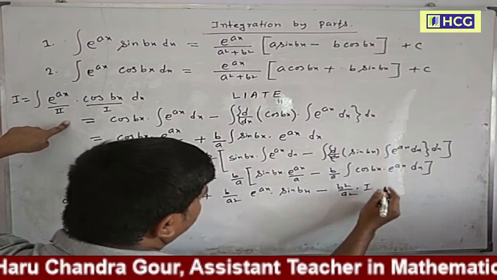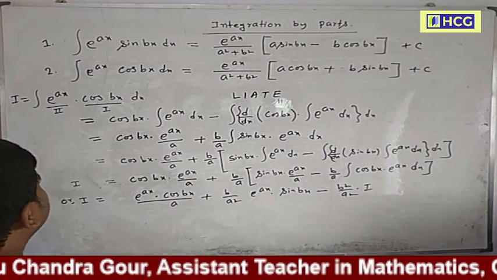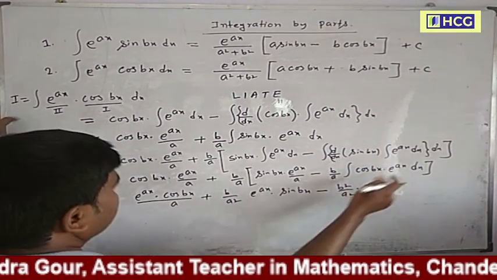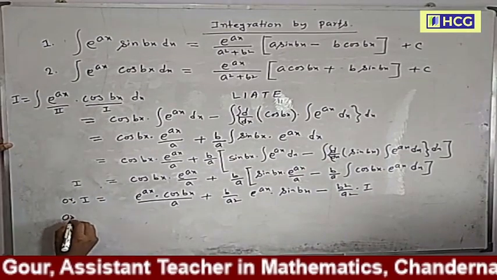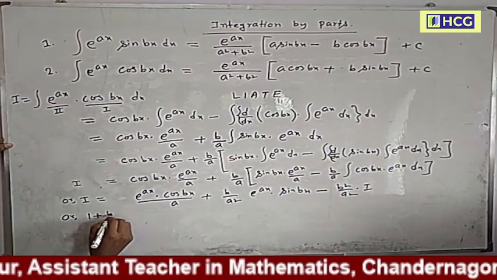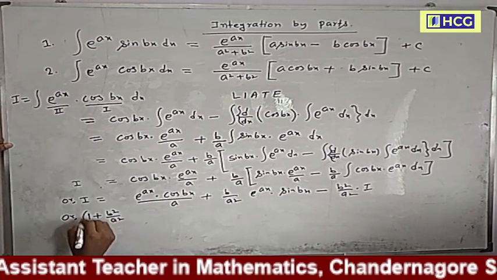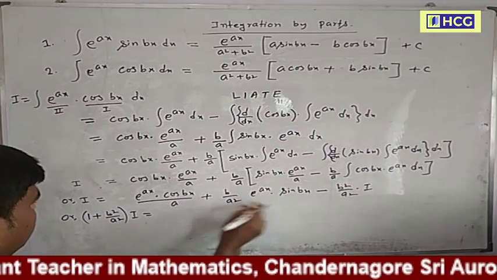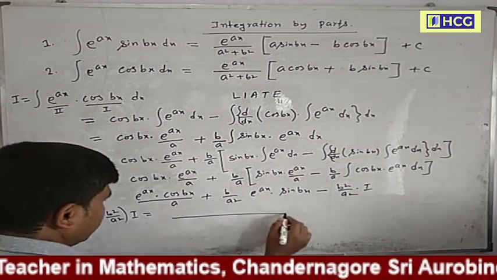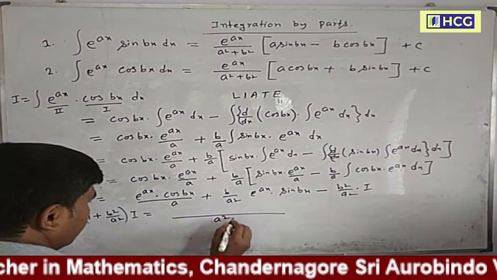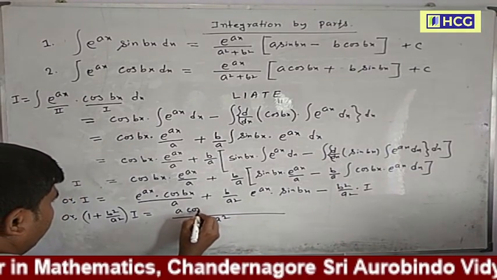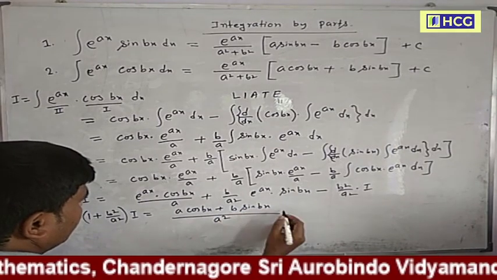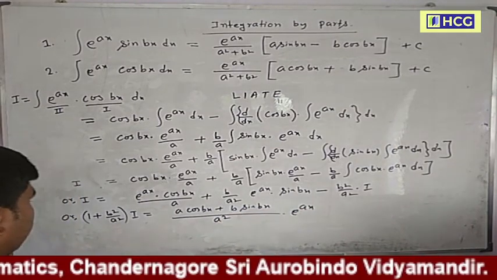Times the integral of cos bx into e to the power ax dx, which is equal to I. So I plus b square by a square into I, that is 1 plus b square by a square into I, equals the first two terms. The LCM is a square. So a cos bx plus b sin bx into e to the power ax.